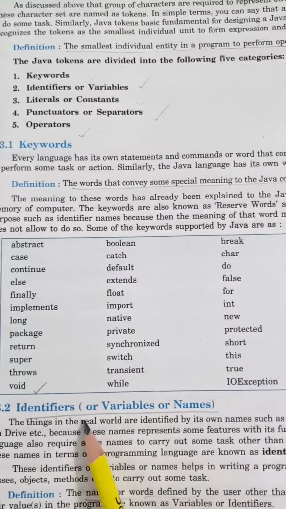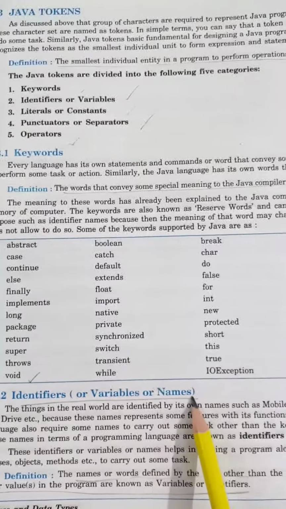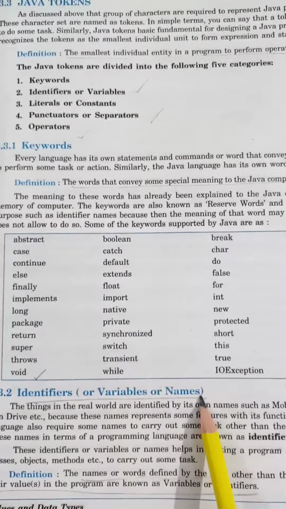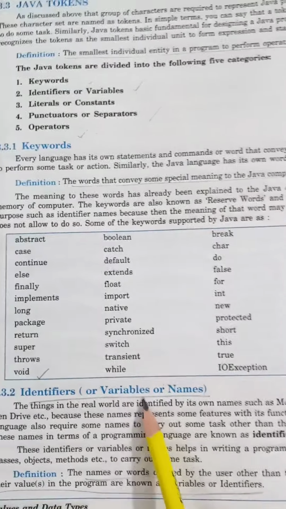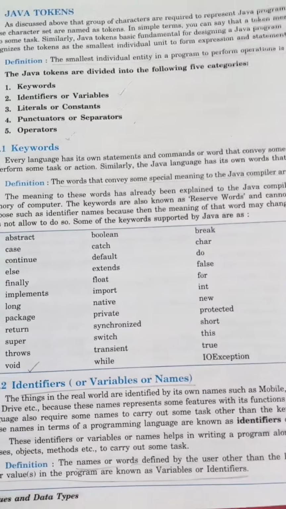Now come to identifiers or variables or names. Identifiers, identifier name or variables. Variables you know very well, two things, variable and constant.